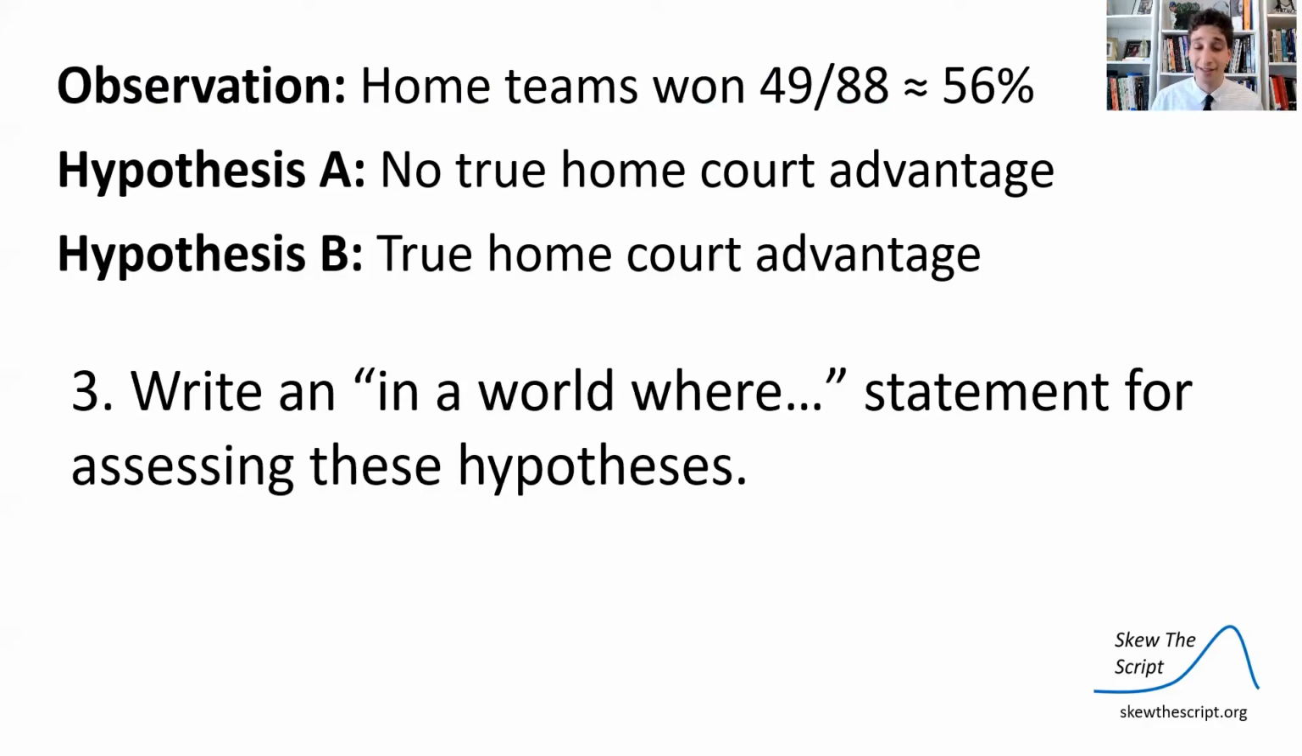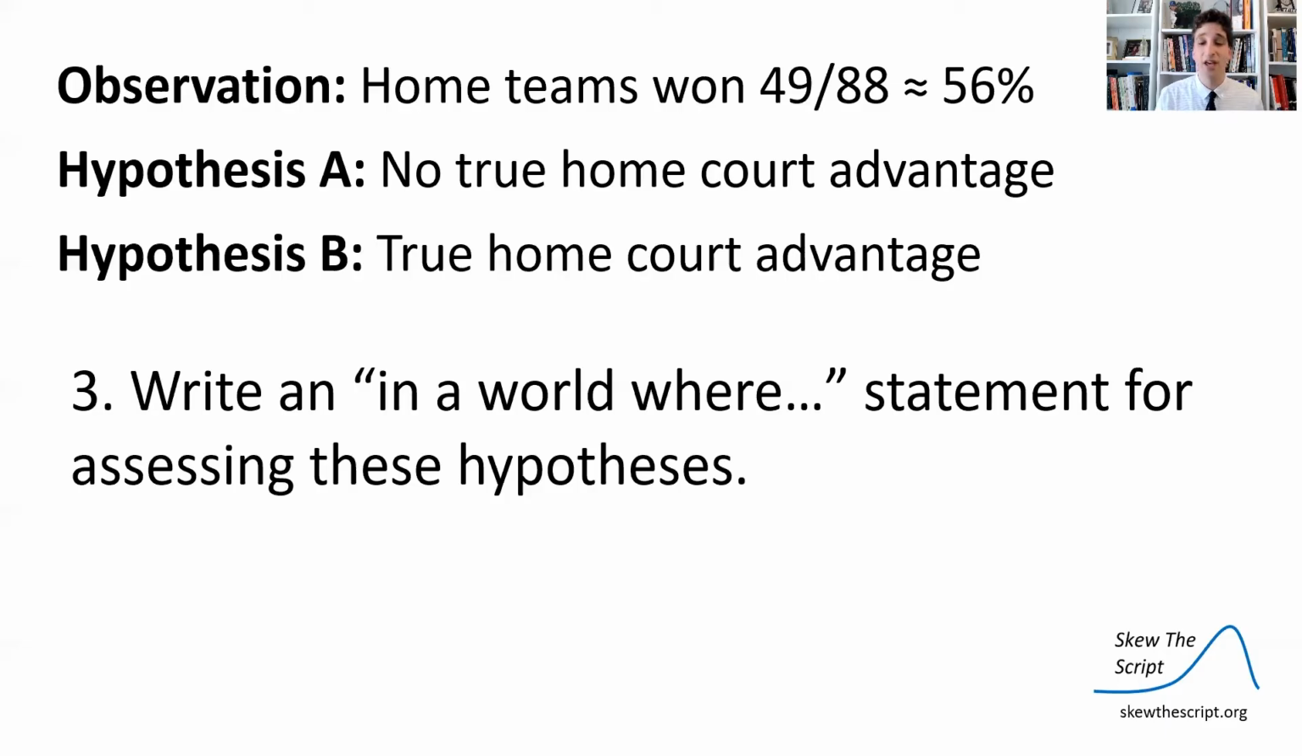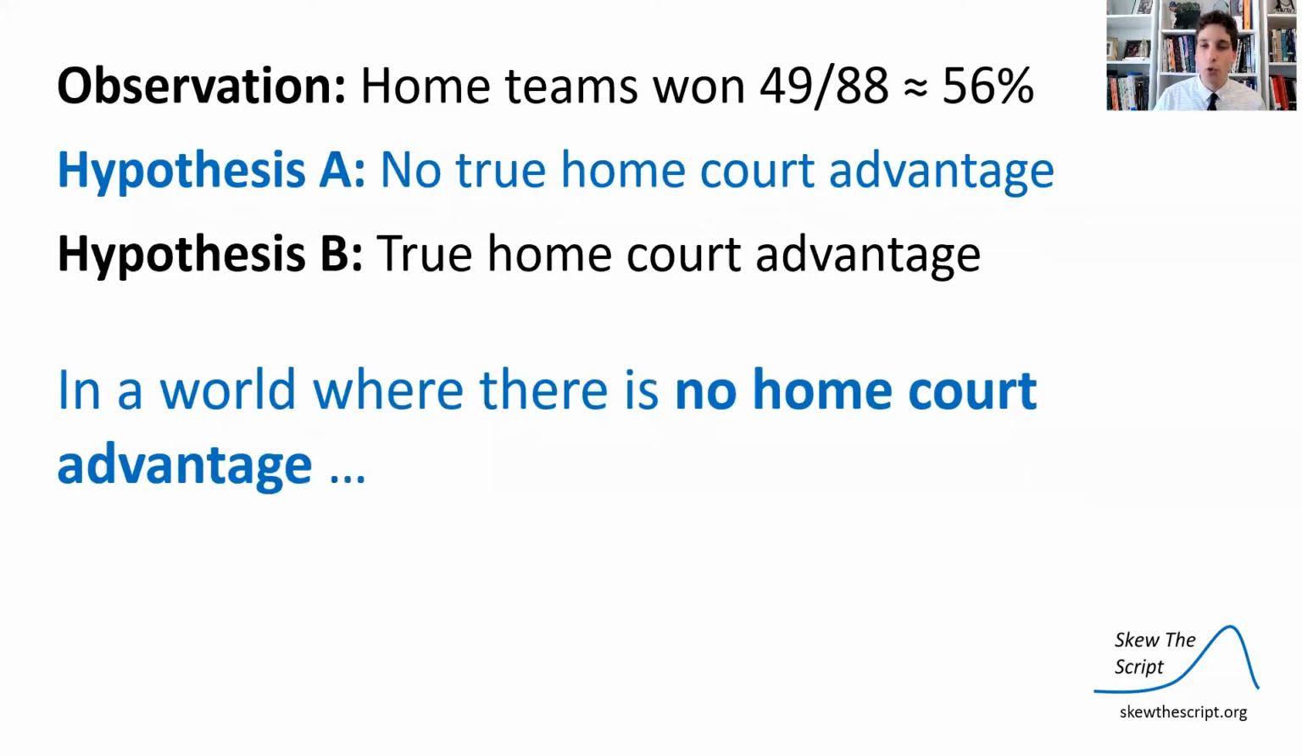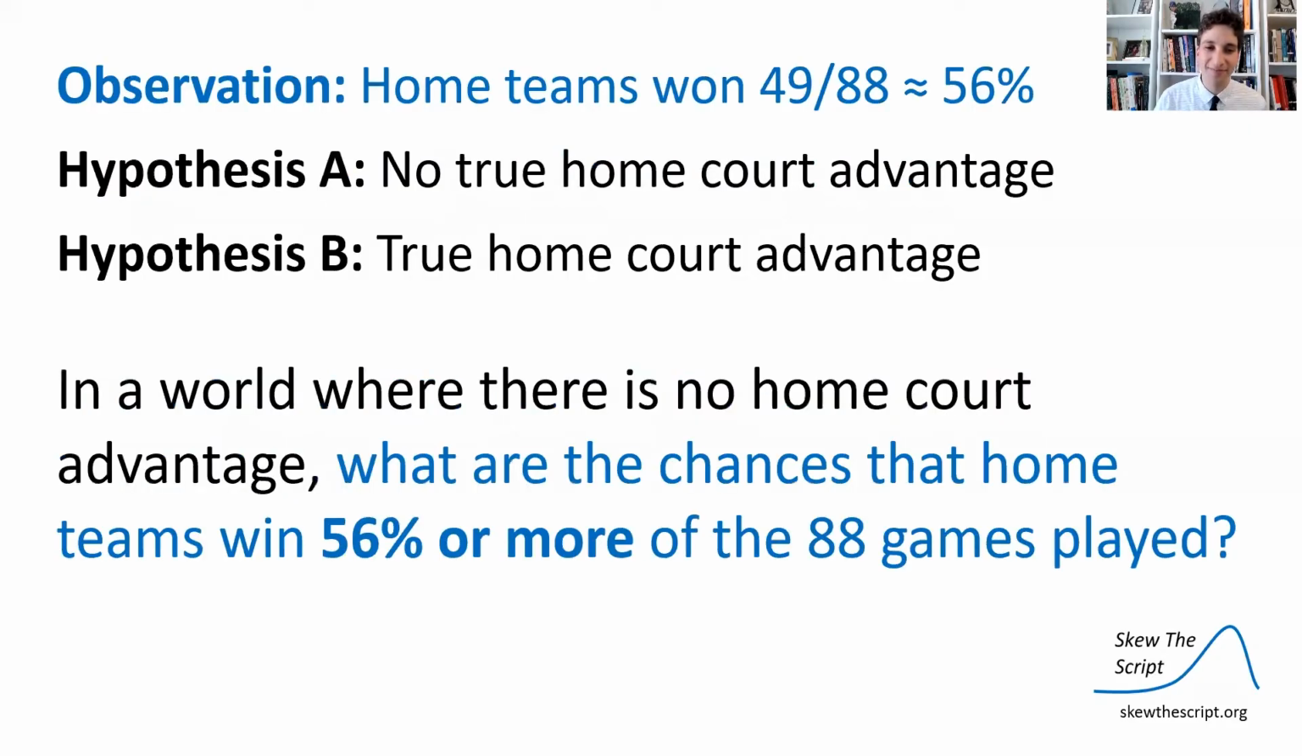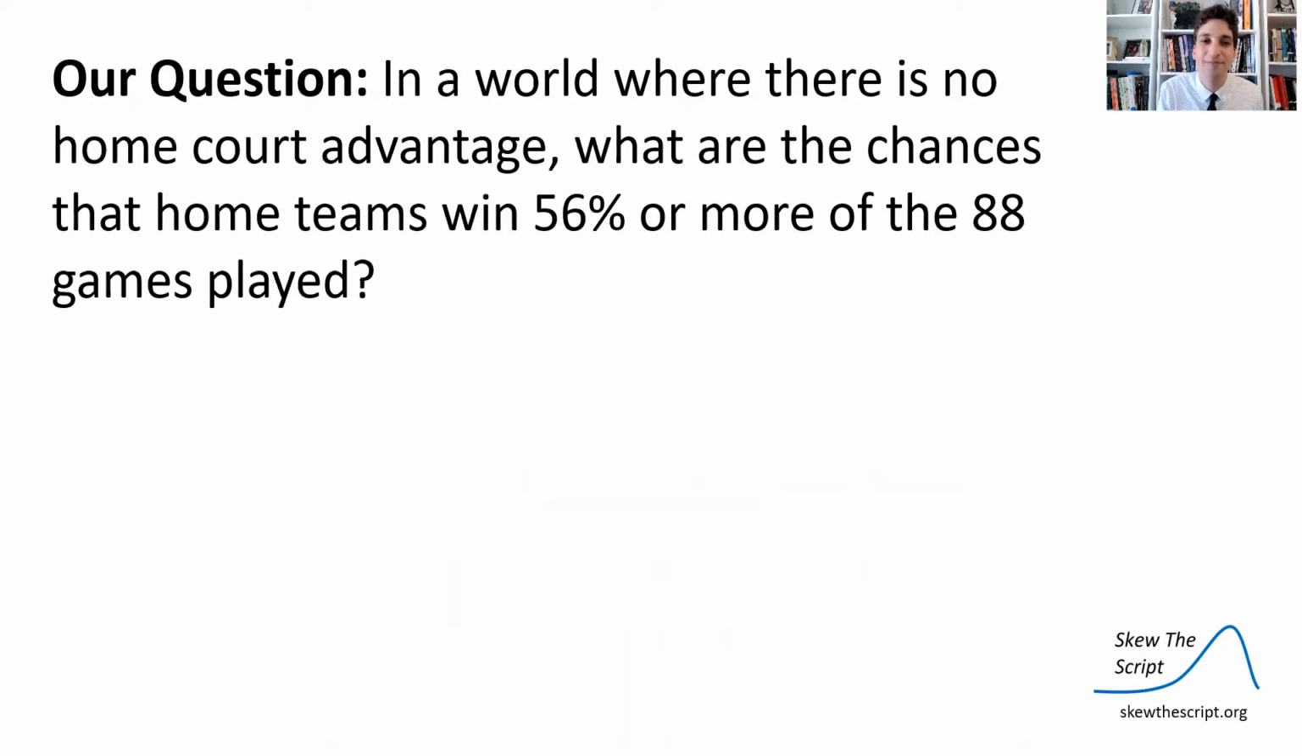for assessing these hypotheses. So let's remind us of what "in a world where" feels like. So we're going to use that movie quote. In a world where there is no home court advantage, there's no home court advantage at all, what are the chances that home teams win 56% or more of the time? So in this world where the home teams have no true advantage, it's a coin flip every time, what are the chances that by chance alone, you'd see the home teams win 56% or more of the games?